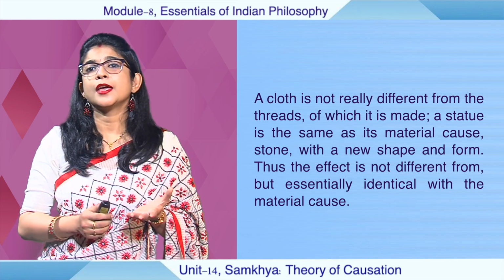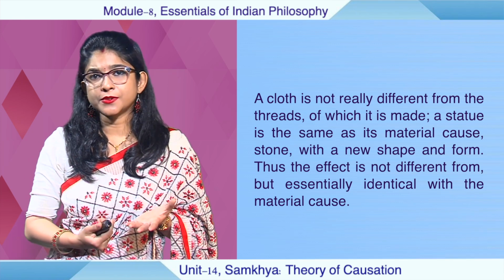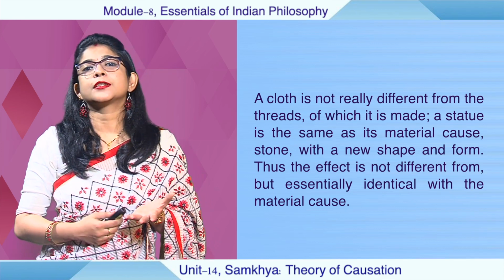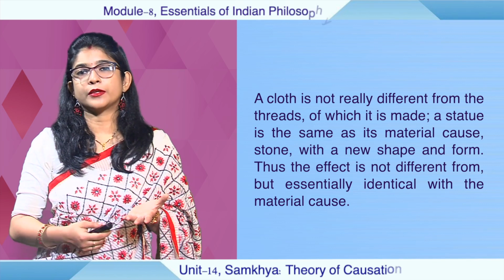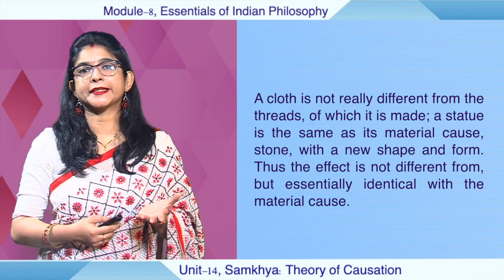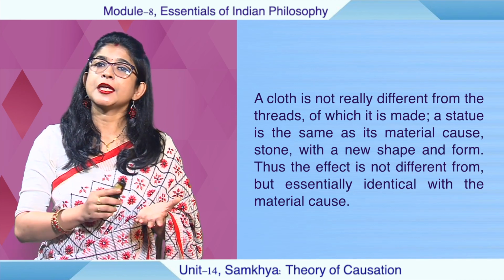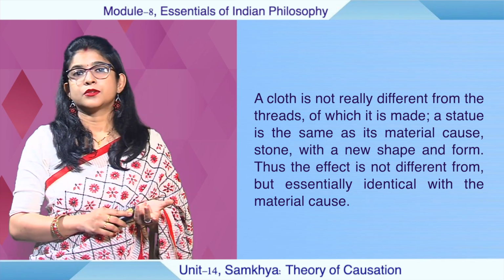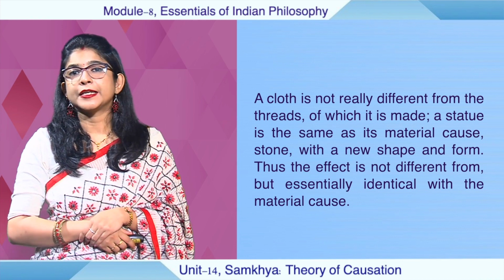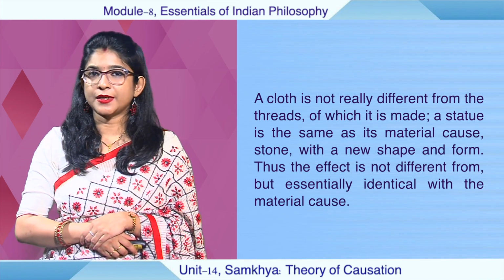But when the cloth is made out of those threads, it got its explicit form. So, the cloth we are wearing is the explicit form of the threads which were in their implicit form. Okay, so a cloth is not really different from the threads of which it is made.